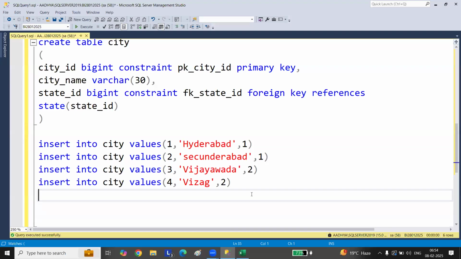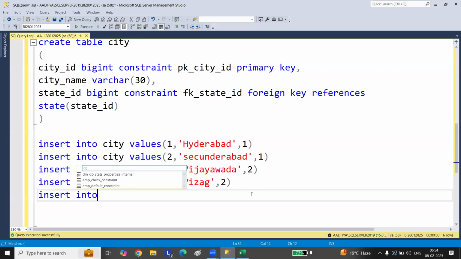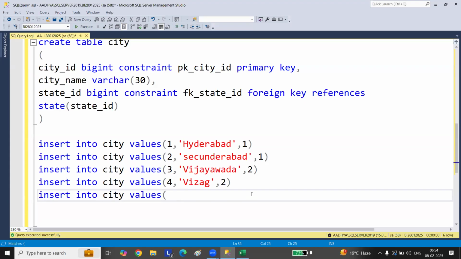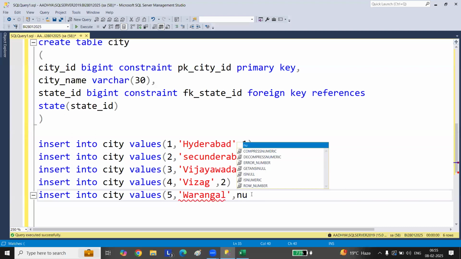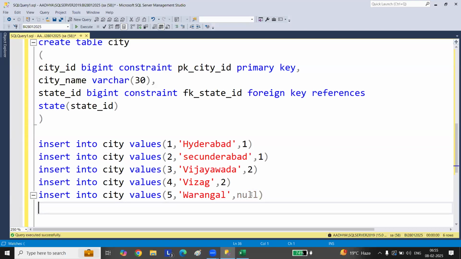I'll insert one more, insert into city values. I'll insert 5. Let's go with Warangal, and I'll give a null value. I'm showing you inserting null value also. Let's go and insert.